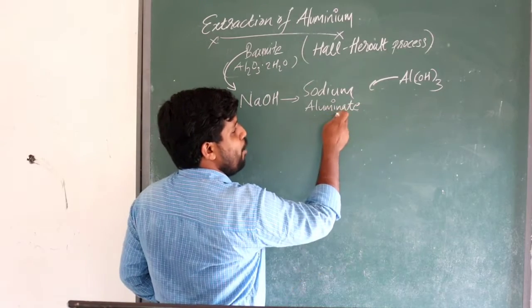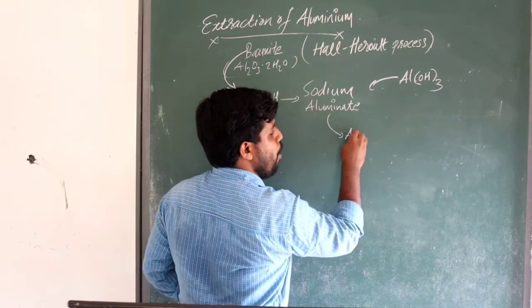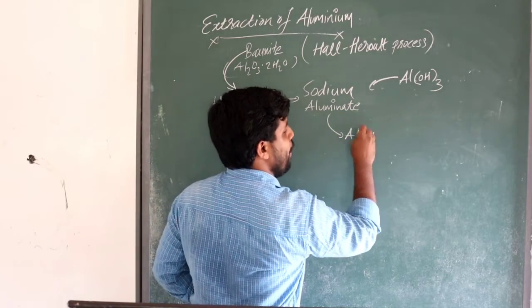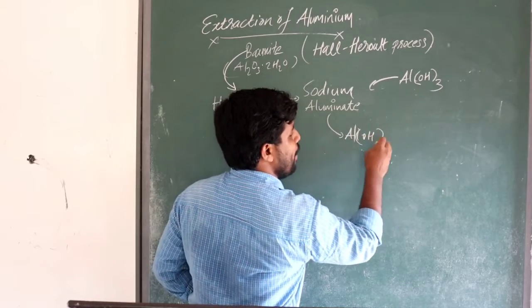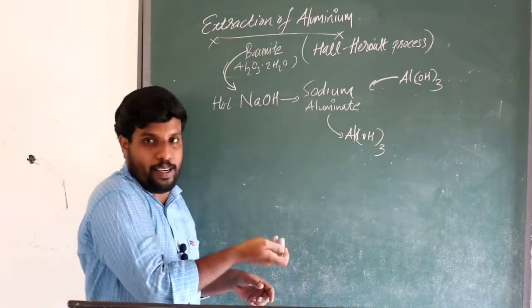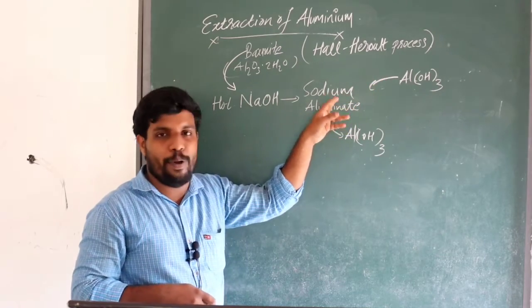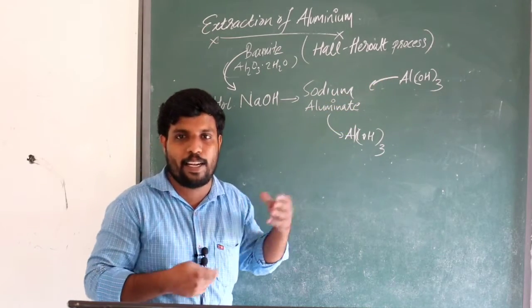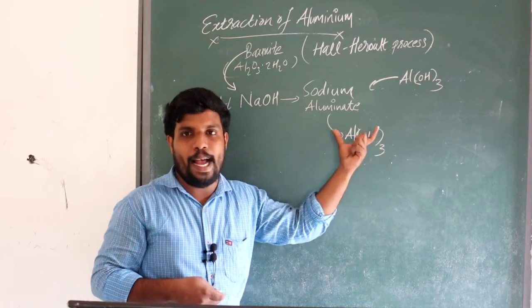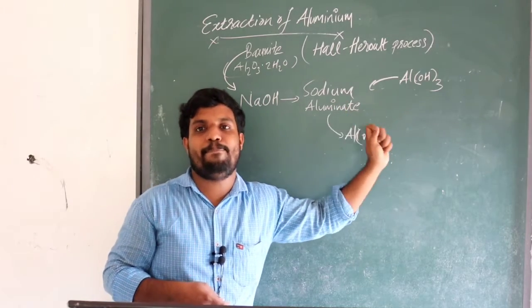When it is added into sodium aluminate, it forms aluminium hydroxide again, as a precipitate in larger quantity. The aluminium hydroxide we added also takes part in the reaction and forms a large amount of aluminium hydroxide precipitate.